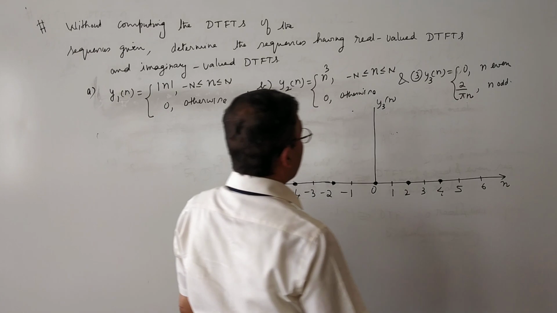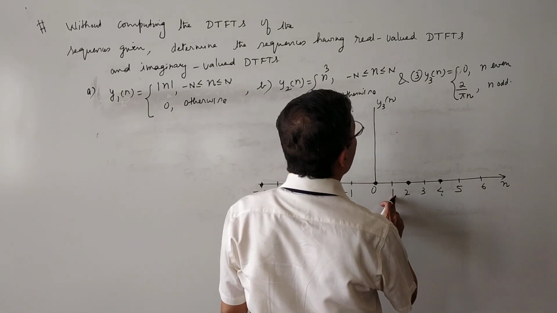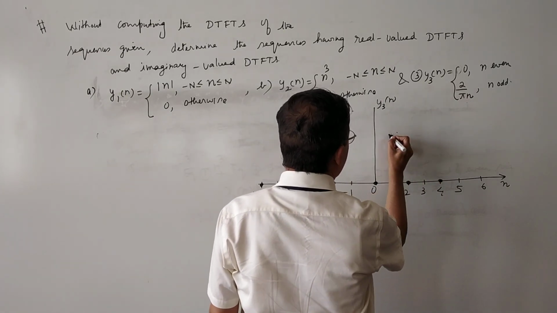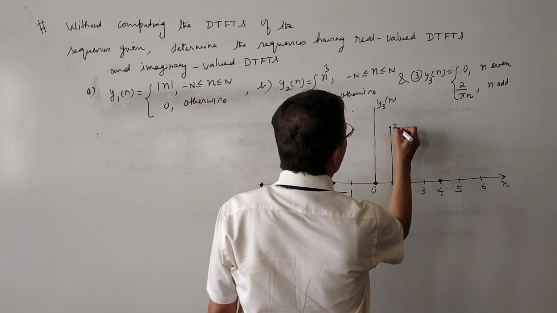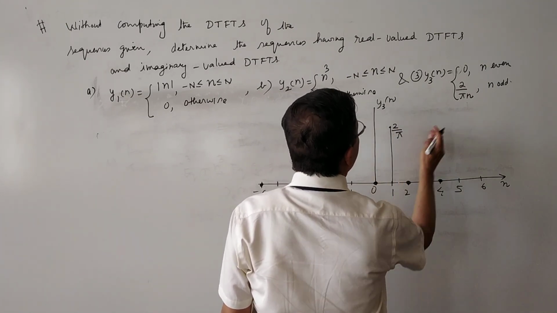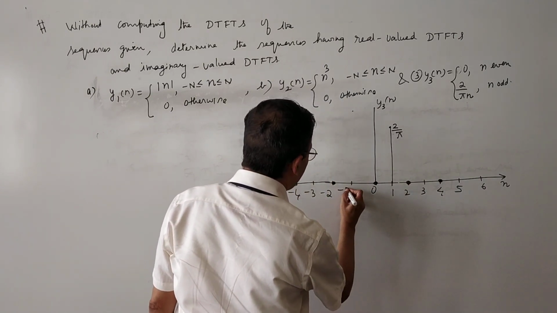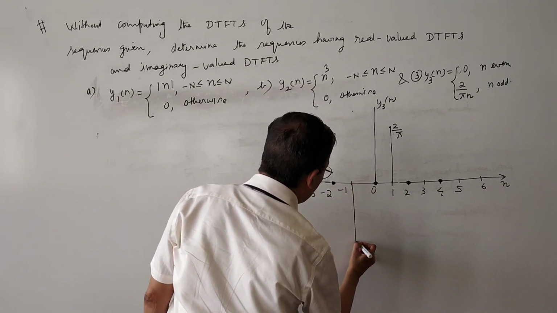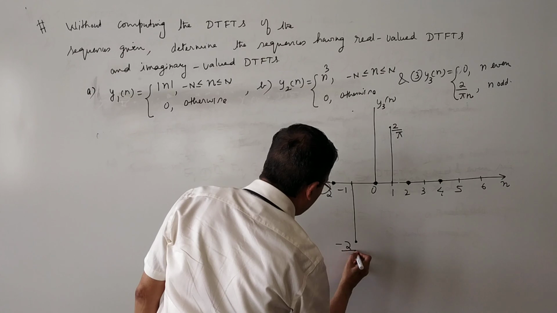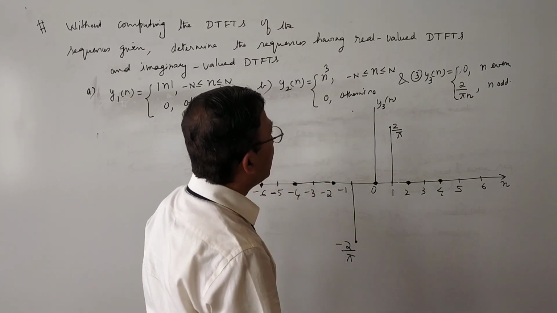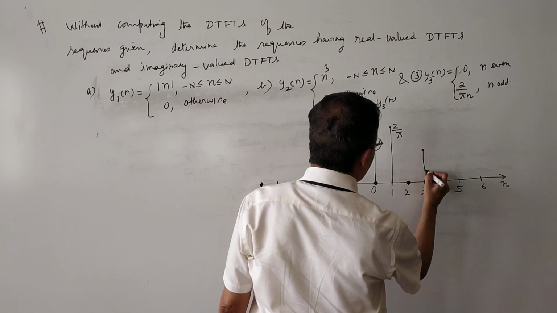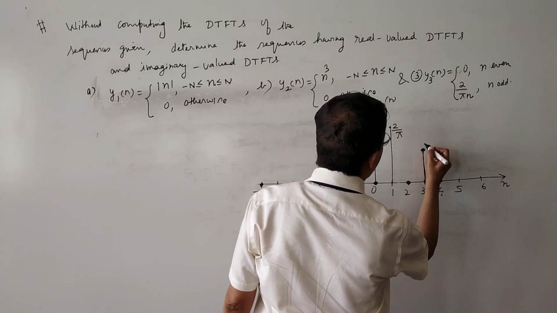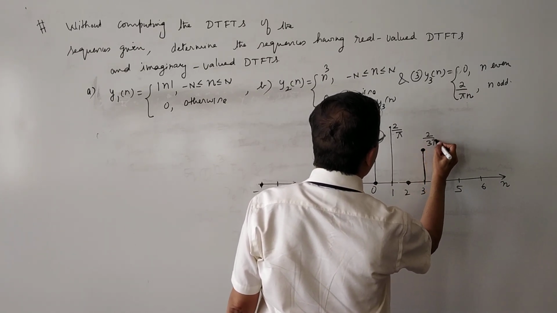When n is odd, that means at n equal to 1, what is the value? When n is 1, you get the value 2 divided by pi. When n is minus 1, you get minus 2 divided by pi. When n is 3, you get 2 divided by 3 pi.